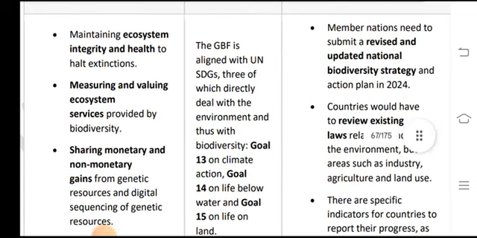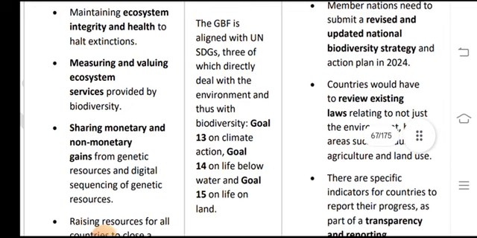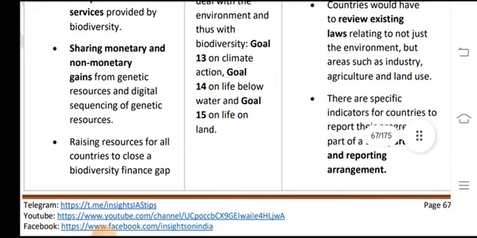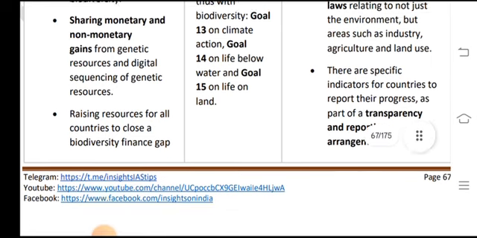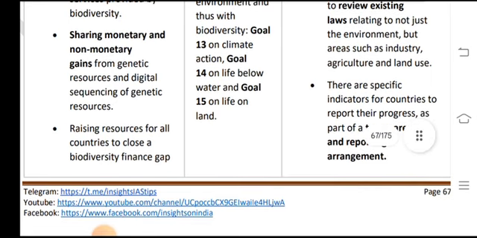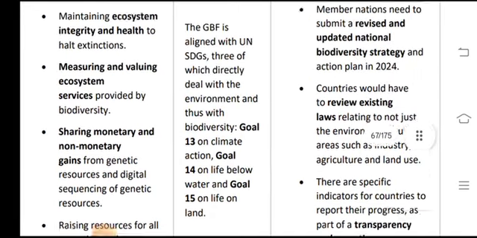Maintaining ecosystem integrity and health to halt extinctions, valuing the ecosystem services provided by biodiversity, sharing monetary and non-monetary gains from genetic resources and the digital sequences of genetic resources, and raising resources for all countries to close the biodiversity finance gap.